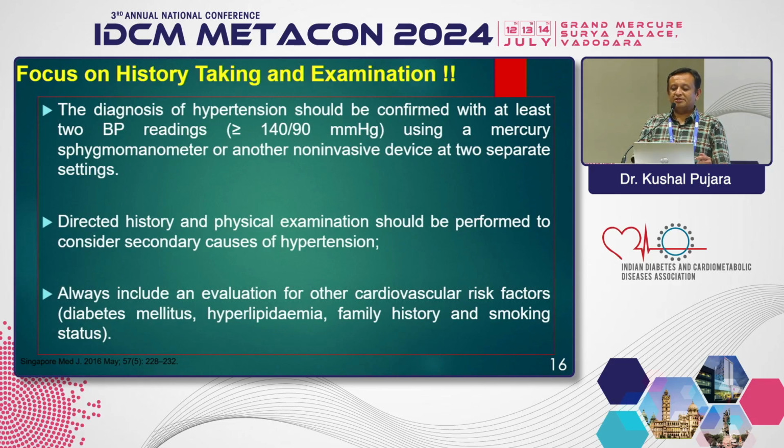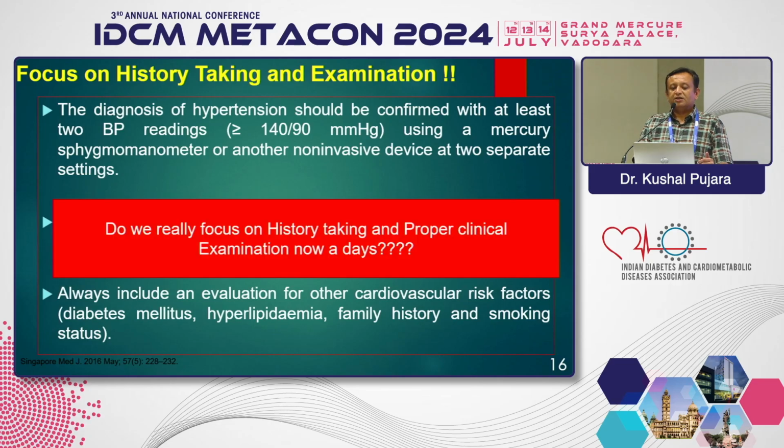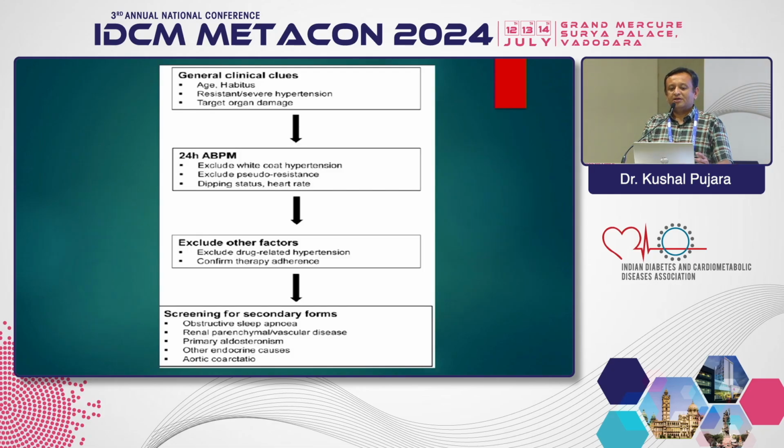And always ask for the other cardiovascular risk factors, including diabetes, hyperlipidemia, family history, and smoking. But now, because we are overloaded with clinical burden, we always go very fast. So we go for investigations rather than detailed history taking and examination. But this is very important in all patients. So this is the flow chart of how you investigate further.